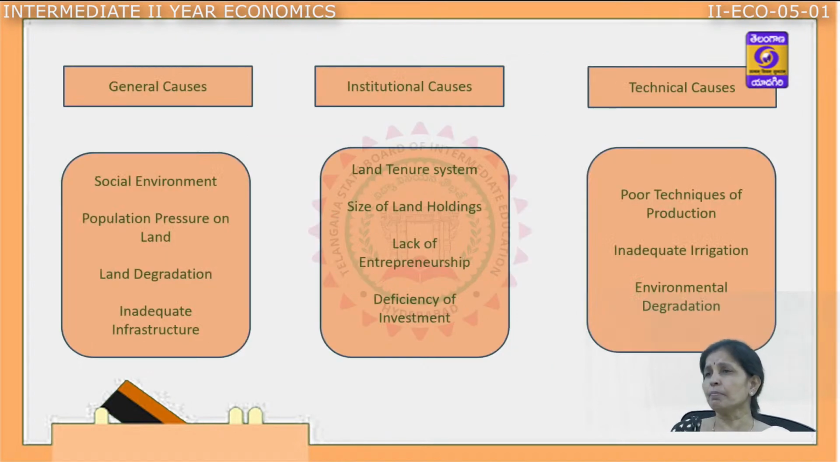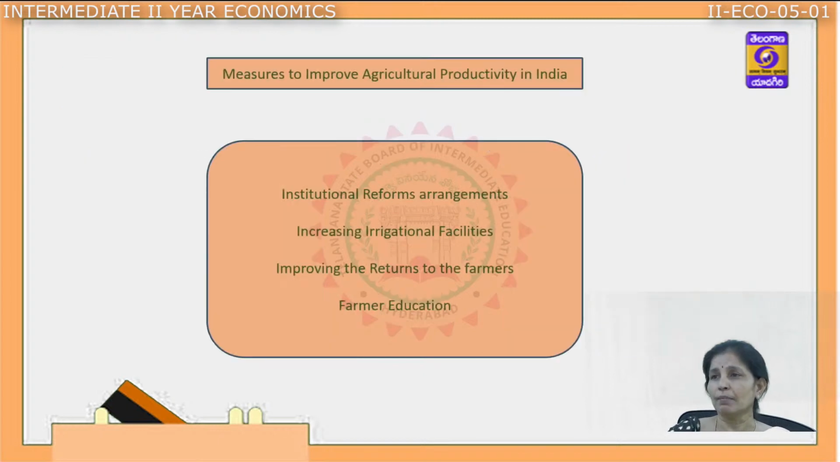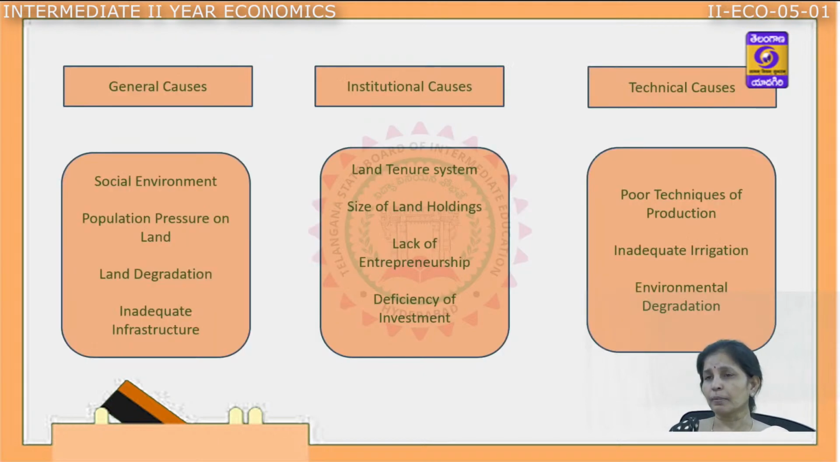There are three to four major causes which are leading to the low productivity, and they are general causes, institutional causes, technical causes, and environmental causes. The main reasons for low productivity, the first one is general causes: social environment, population pressure on land, degradation, inadequate infrastructure.